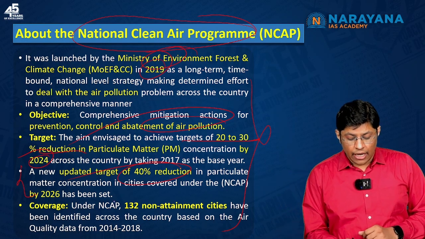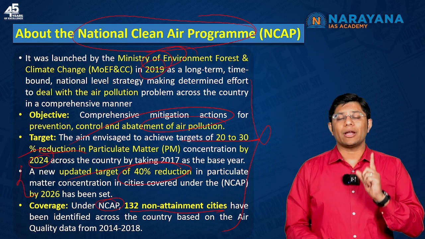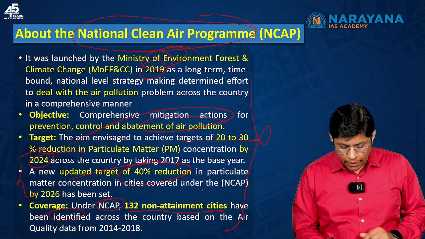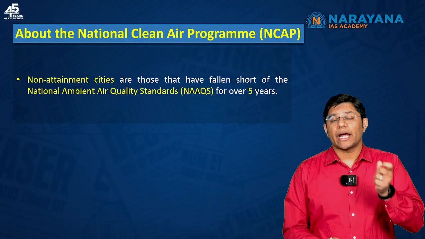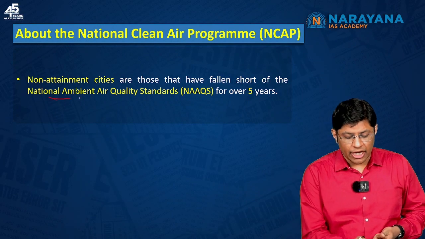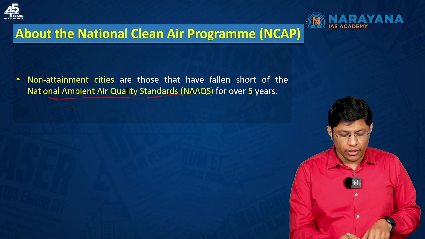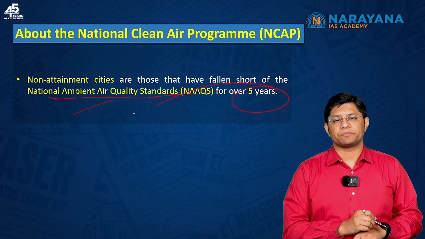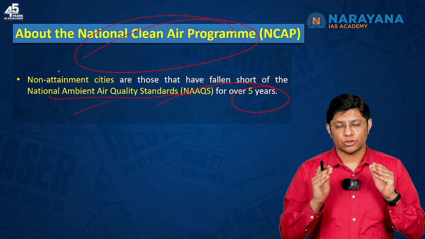Now, coverage under the National Clean Air Program: 132 non-attainment cities have been identified. Now, what do you mean by non-attainment cities? They are those cities that have fallen short of the National Ambient Air Quality Standards over 5 years, right? So this is the National Clean Air Program, students. I hope you understood the article.